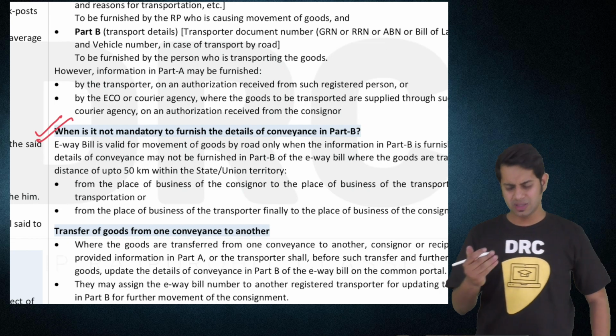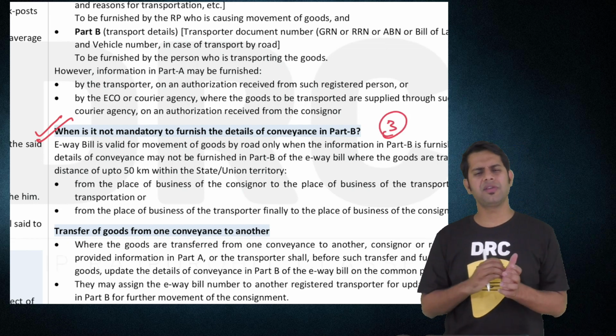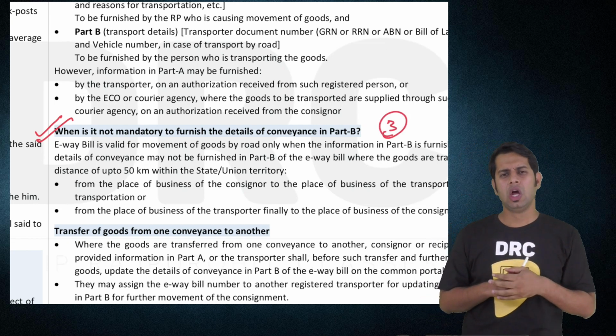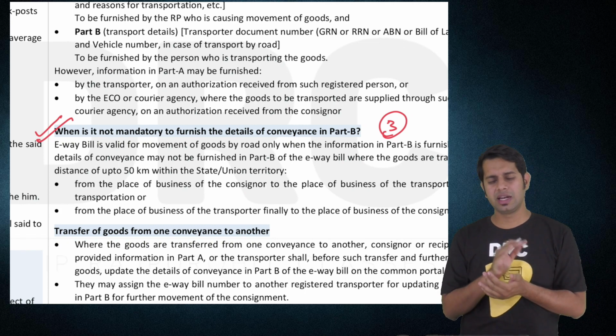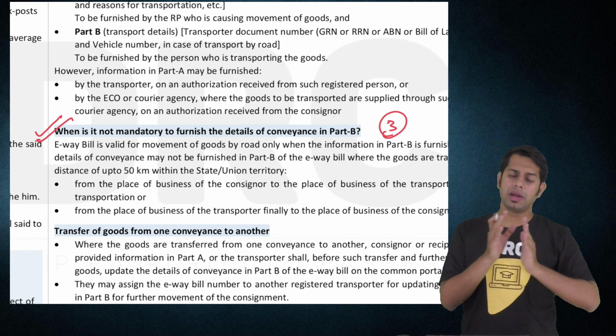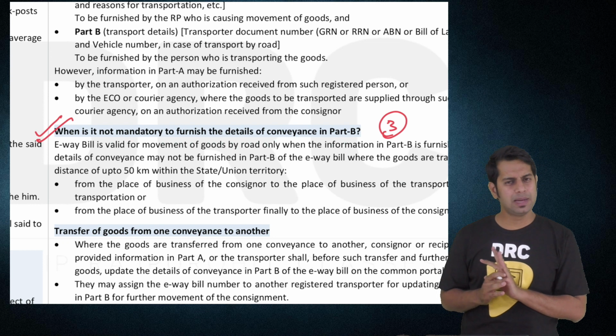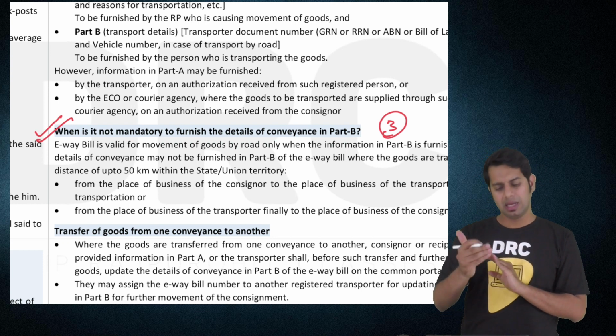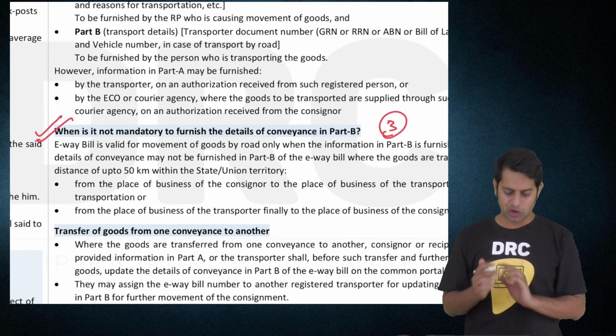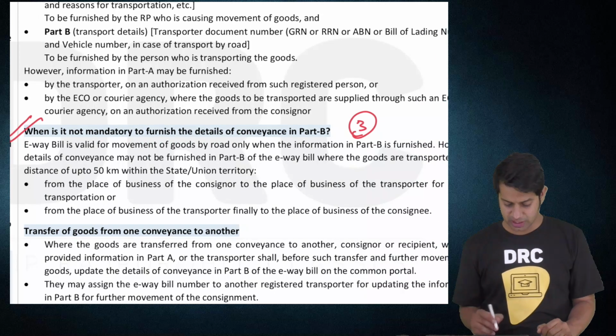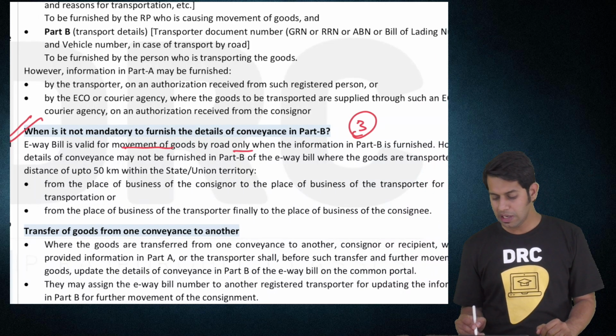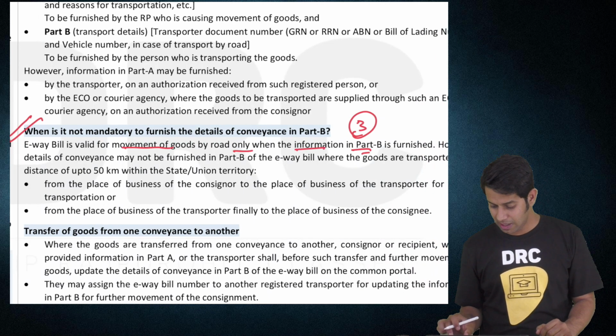See, so this is a question for 3 marks. Very beautiful question. Your answer will be, normally the details of conveyance are required to be filled in Part B of GST EWB 01. But however, in the following scenarios, the same is not required to be filled. The e-way bill shall be valid for movement of goods only when the information in Part A is furnished.